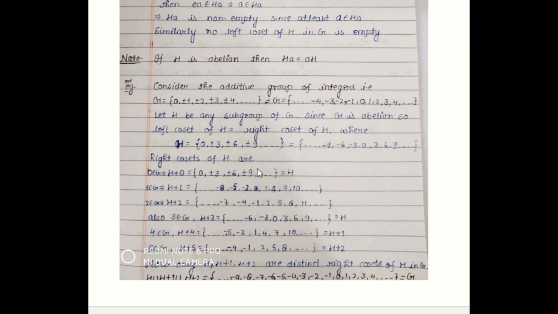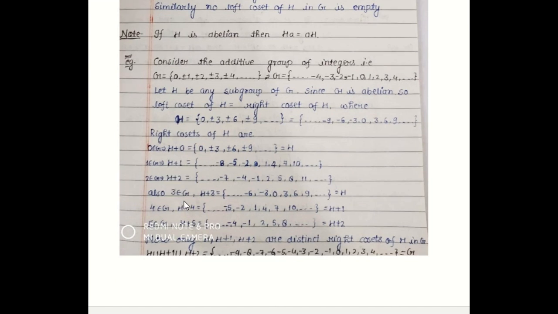So now we have 3 right cosets of H in G, which are formed by H plus 0, H plus 1, and H plus 2. Now we take the next positive element of G, and that element is 3.